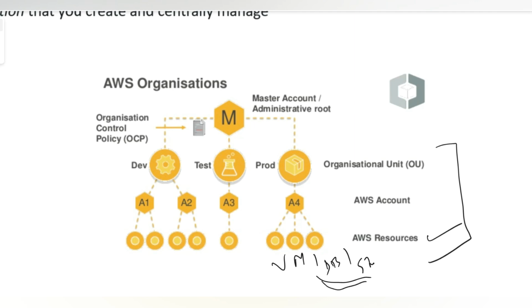And then we have the AWS account. An AWS account is nothing but a logical container to host these resources. For example, if you wanted to create a virtual machine, you need to have an AWS account. Without that, it is not possible. So it is technically a logical container to hold your resources. And then we have something called an organization unit that we are going to explain now.